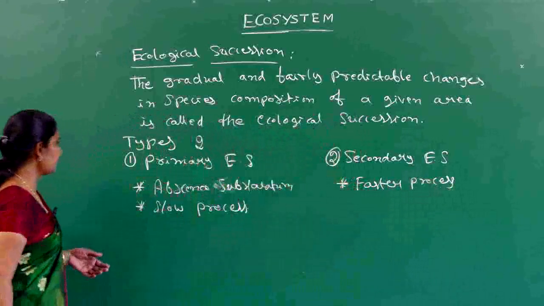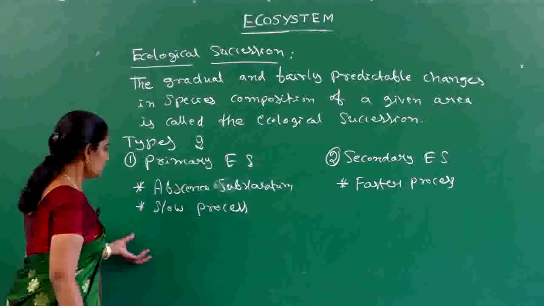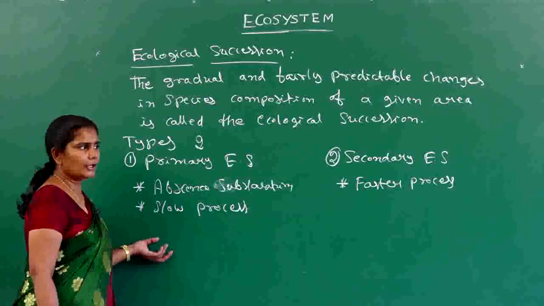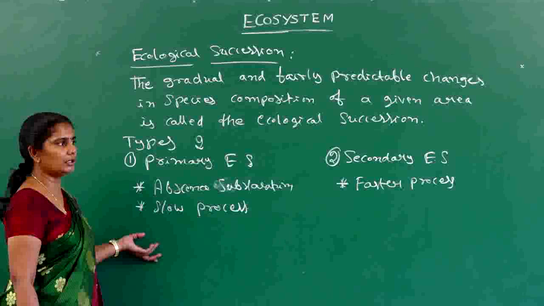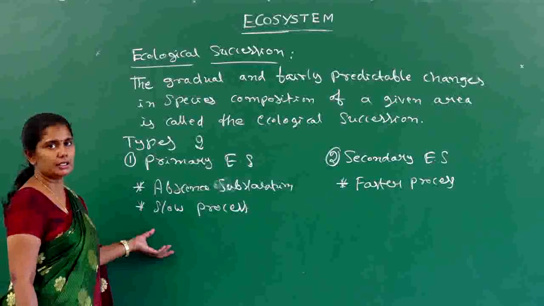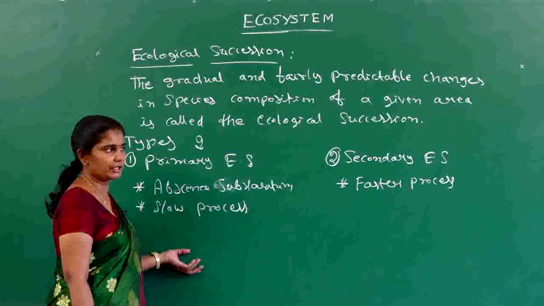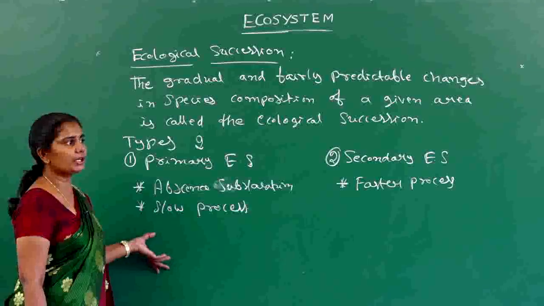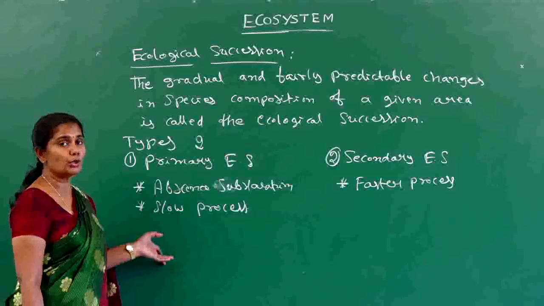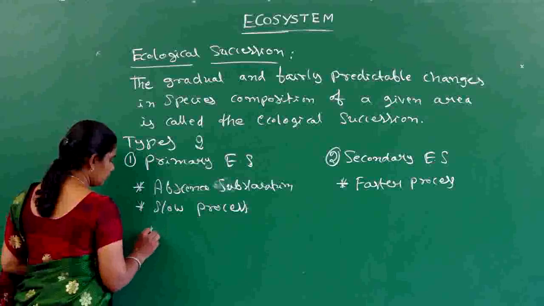Okay, let us take some examples of primary succession. As primary succession starts from the formation of the substratum, it occurs in regions like newly appeared rock.